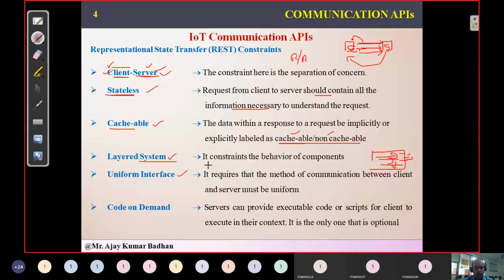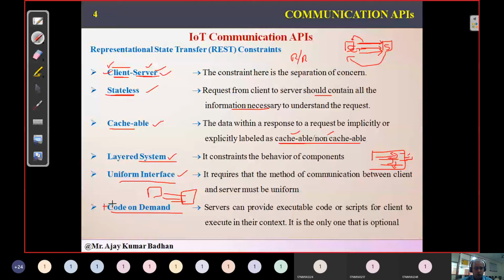If that case is not working out, then it's highly impossible, meaning we are providing a third party a chance to access our information. So whatever the interface that takes place between the user, I mean client and server, that should be uniform in nature. That is what he's saying. The last but not the least is code on demand. What he means to say here is the server can provide code for execution, something like your JavaScript, to run in your application. But this is optional.